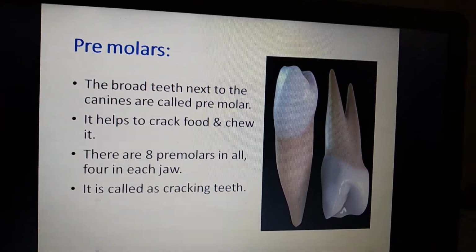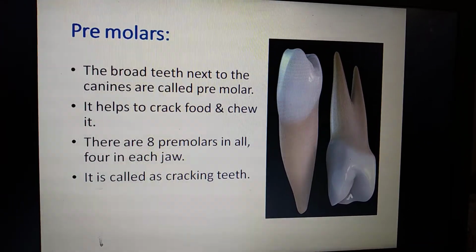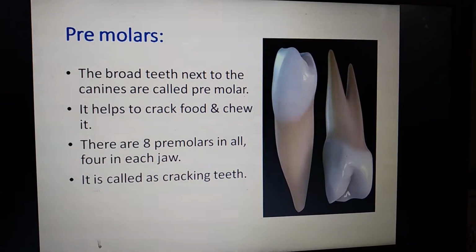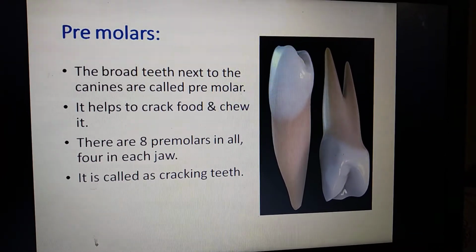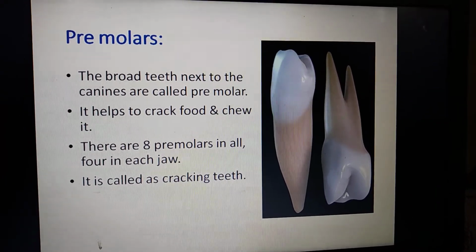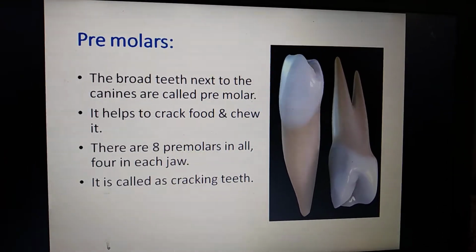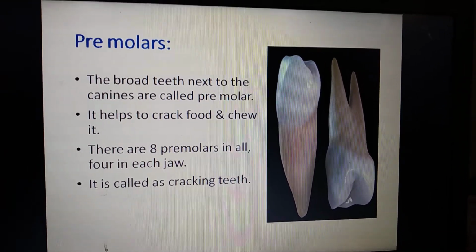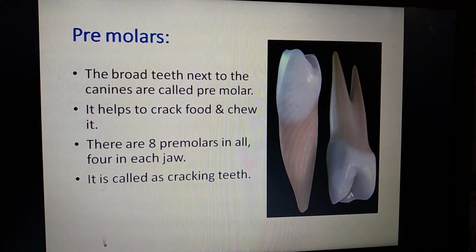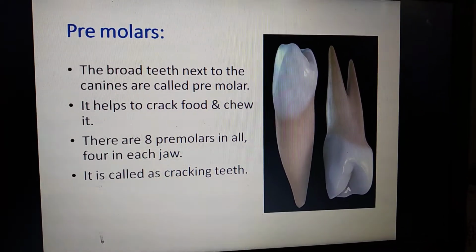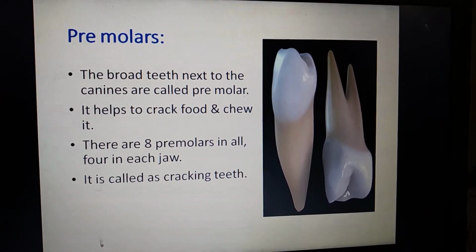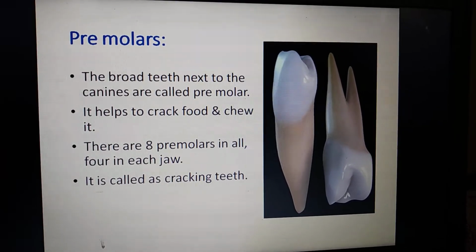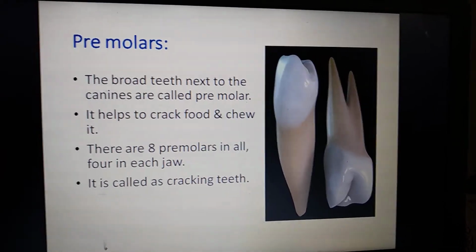And next we are going to see the premolars. After the canines we can see the premolars. They are very broad teeth next to the canines. They are helpful to crack the food, and also helpful to chew the food.